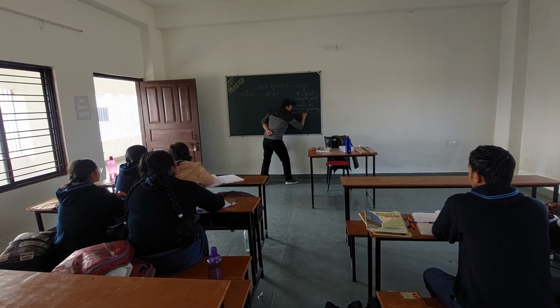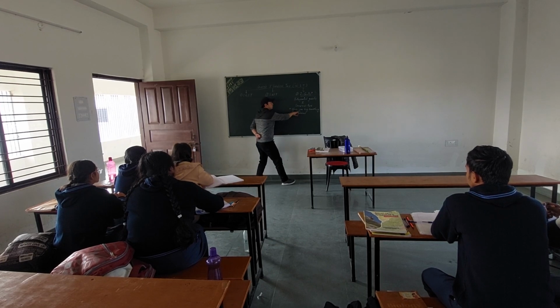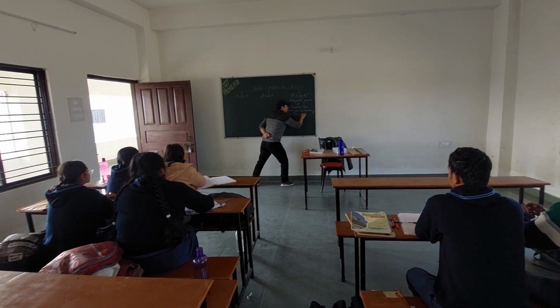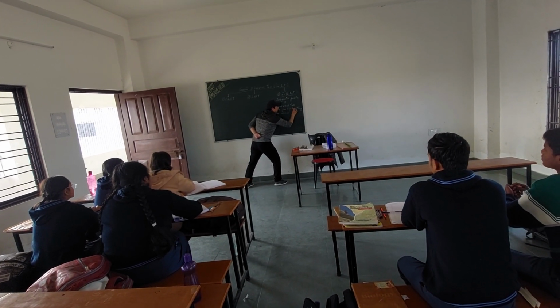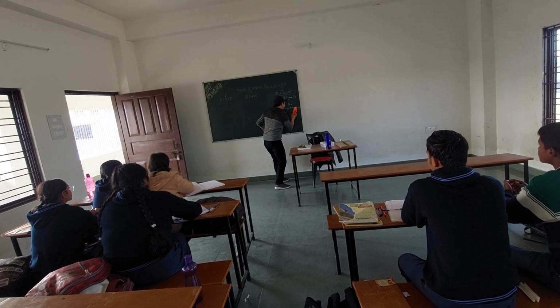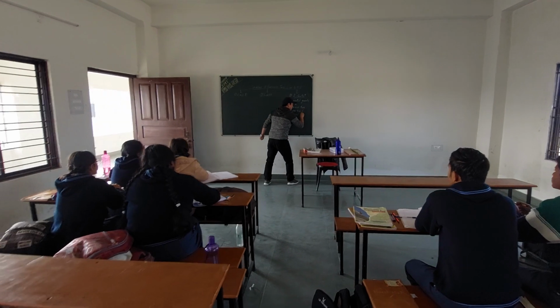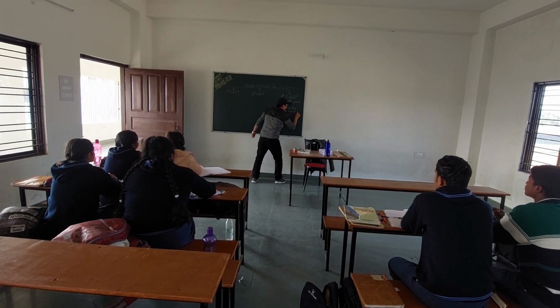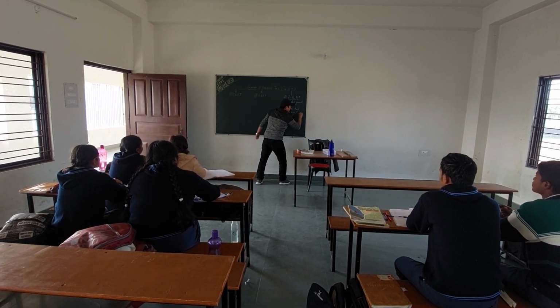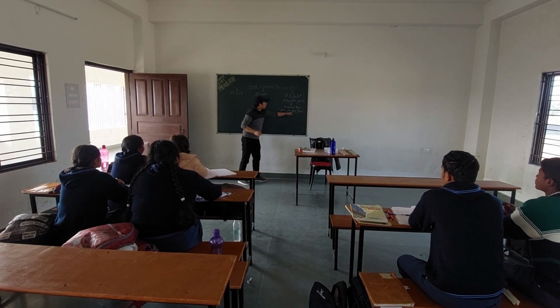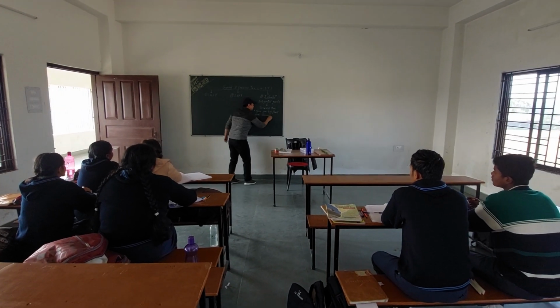When you buy something from abroad, or when you buy or sell. You can write buy slash sell. You can import also, you can export also. When you buy or sell from abroad.